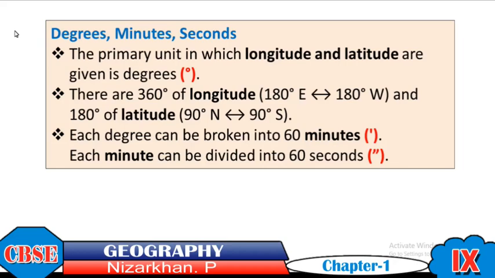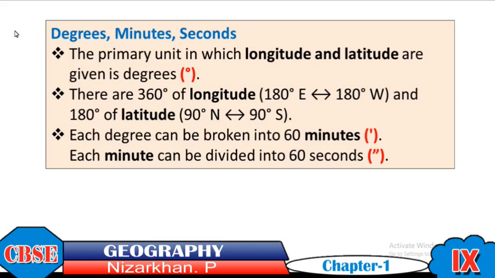But on the globe, they are not all marked. The 360 longitudes and 180 degree latitudes are not marked on the globe. For convenience, 24 longitudes are marked, and only some major latitudes are mentioned. It will be discussed in detail later.